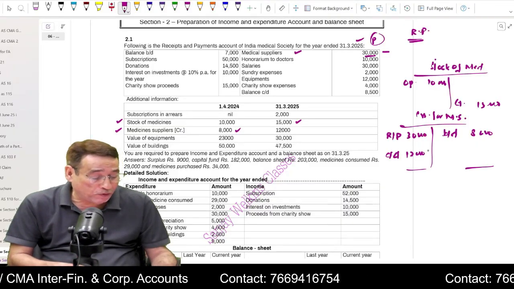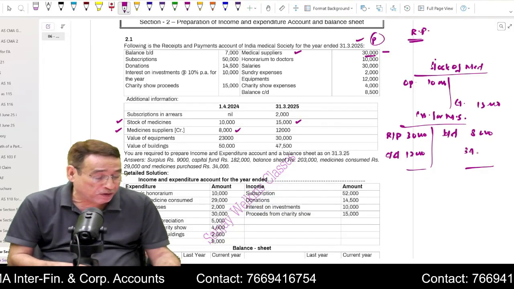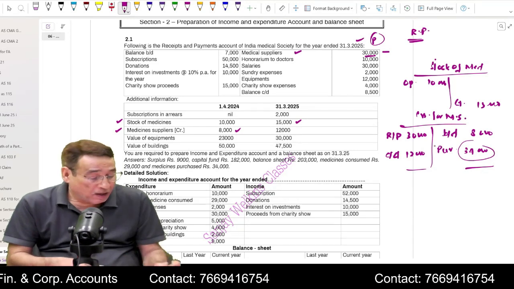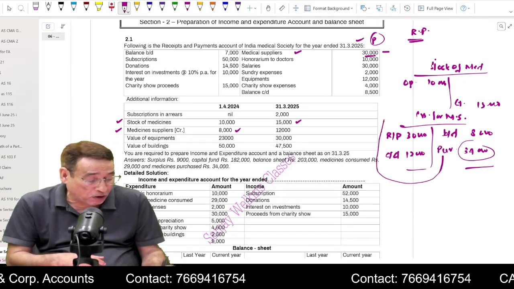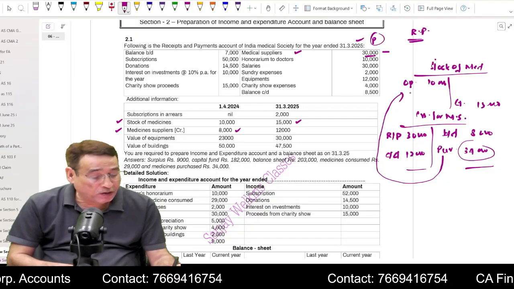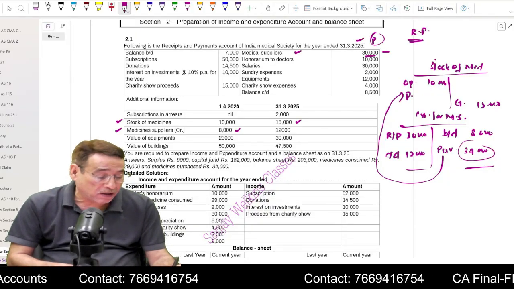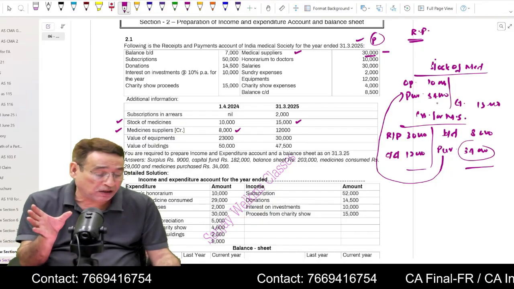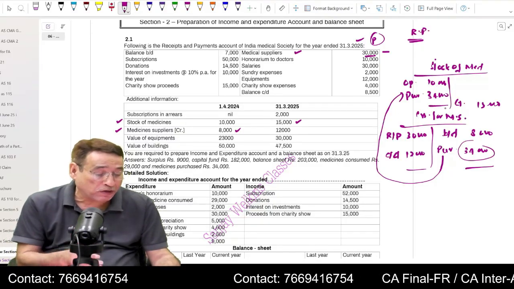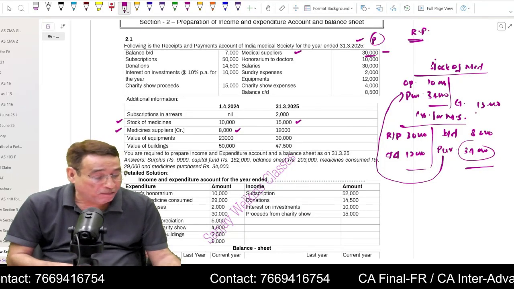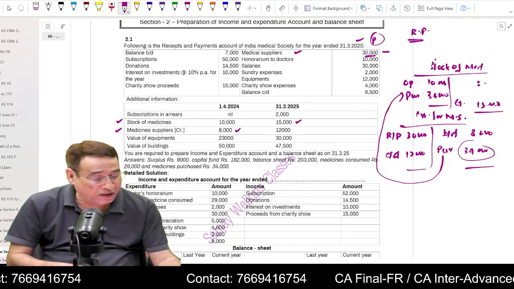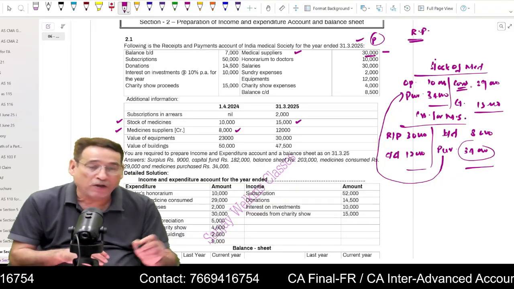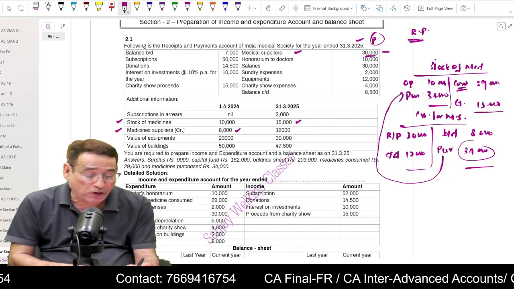After this, I will come to know 42 minus 8,000, whatever it is, 34. I will come to know that this much purchases we must have made during the year. This purchases, because we have purchased the stock of medicine, this will be taken over here. And you are going to write here purchases or simply creditors, whatever you may like to write, 34,000. Now you had stock of medicine 10,000 in the beginning. You purchased 34,000. So 44,000 should have been the closing stock. But closing stock is 15,000. So indirectly it means actually 29,000 worth of medicine have been consumed. I also told you that means now you need not require to touch this item.